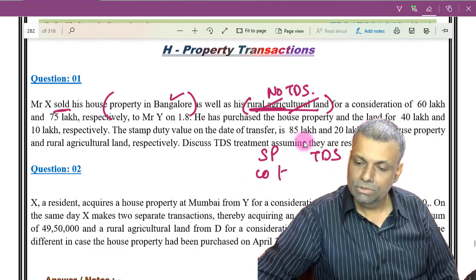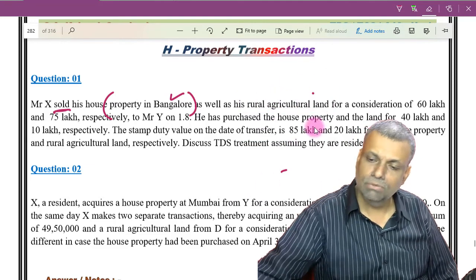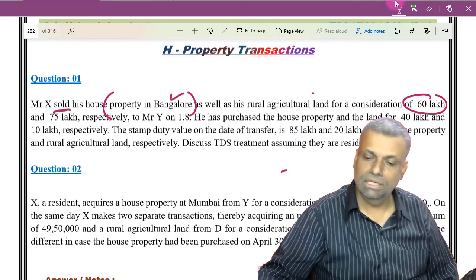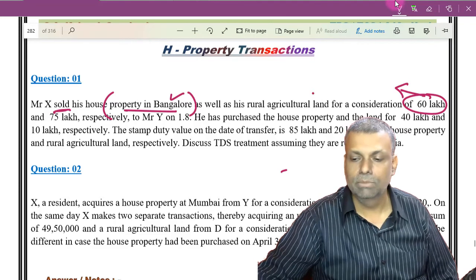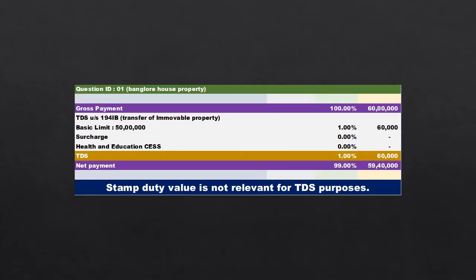And accordingly, you see, property at Bangalore has been sold for how much? For a consideration of 60 lakhs. Okay, so 60 lakhs is more than the basic limit of 50 lakhs which is provided, and therefore on the entire 60 lakhs, because you are crossing the limit, you multiply with the rate of TDS and get the TDS. Okay, so that will be the end of that particular question.